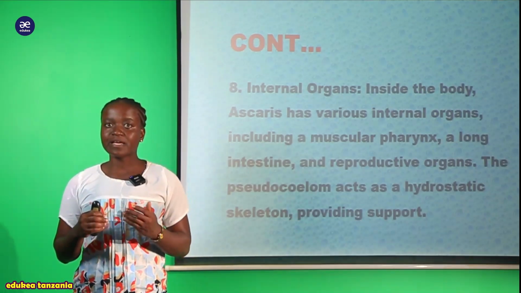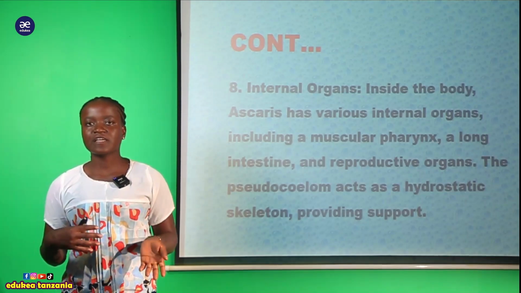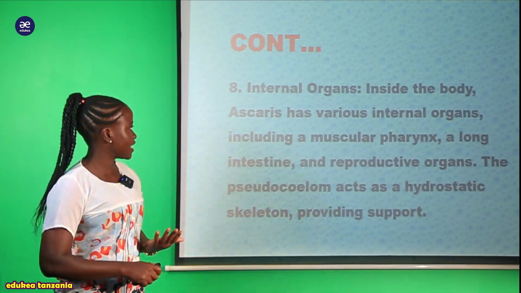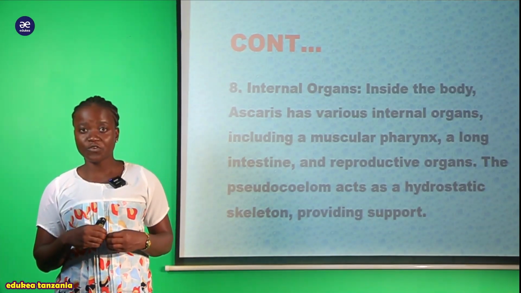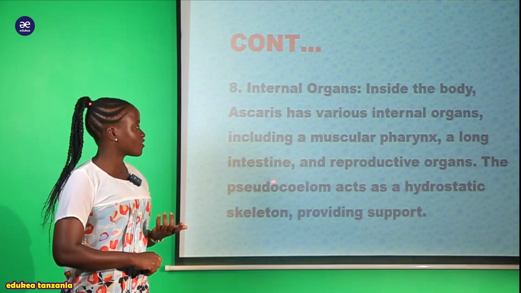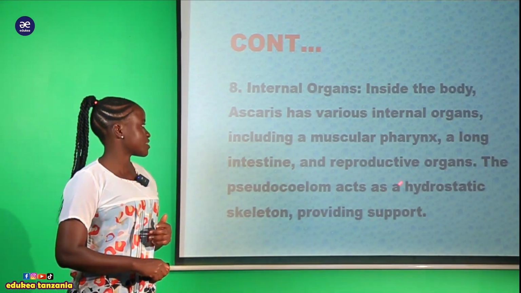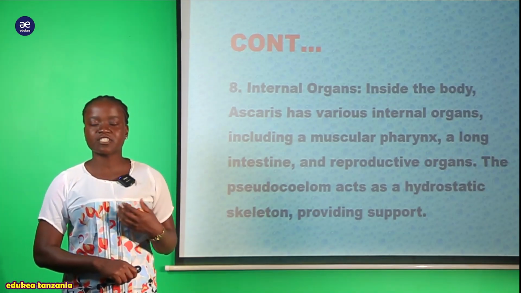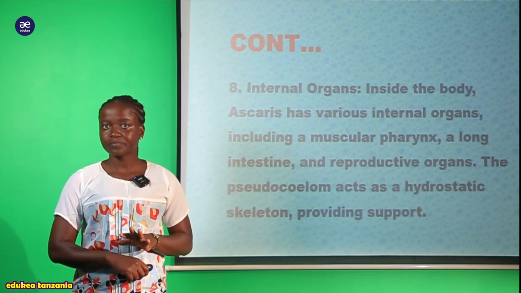Kwa hawa ndani ya miili yao pia kunakuwa na different kinds of organs. These organs perform different kinds of functions. A good example here we have the muscular pharynx ambayo inasaidia for the ingestion of food. And also they have a long intestine for the storage of the food. Not only that, they also have the reproductive organs, that is male reproductive and female separately.